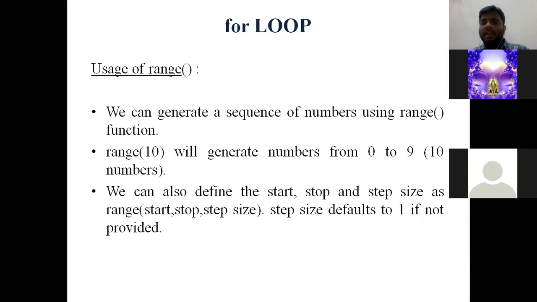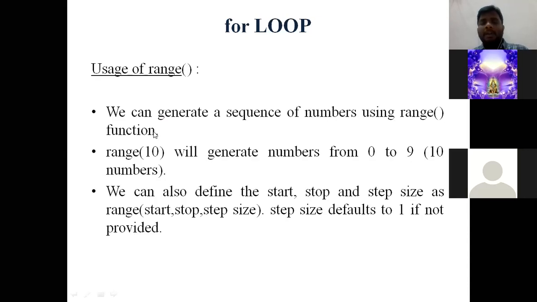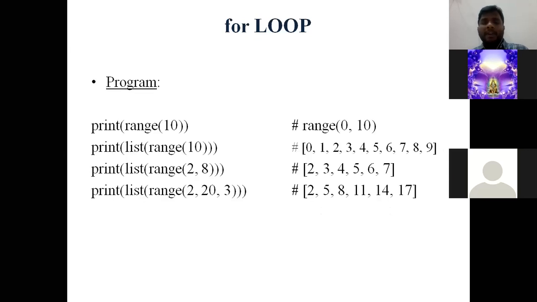Now let us consider a program for range function. So the first print statement is very easy to recognize. Already we have discussed this particular print statement in the second point here. Range of 10 in the sense, the interpreter generates the values from 0 to 9. See, print range of 10, it gives the output like range of 0 to 10. 0 నుంచి 10 వరకు అంటే ఏంటి, 10th అనేది కన్సిడర్ అవ్వదు.